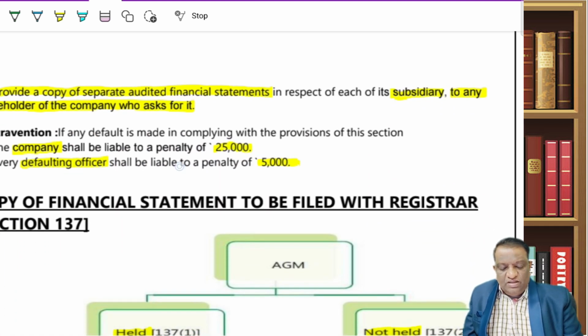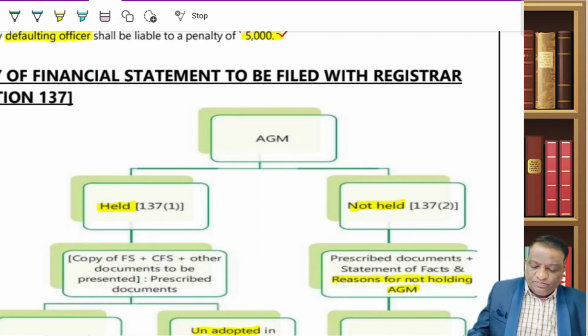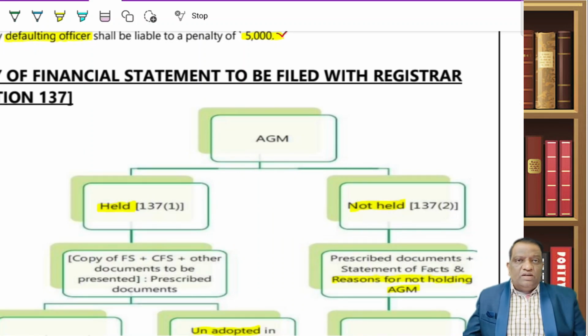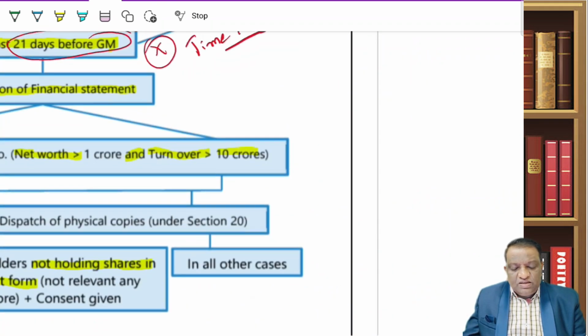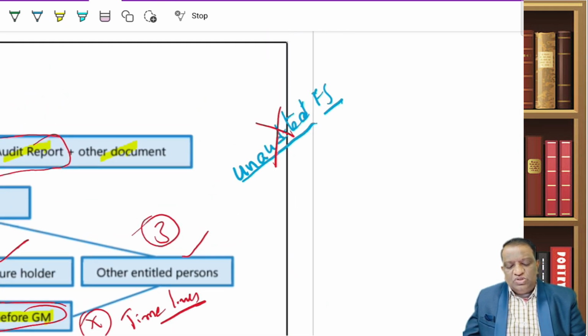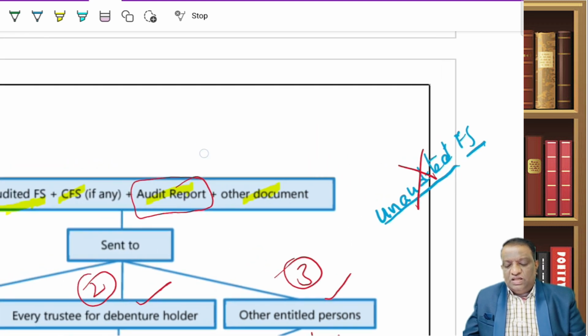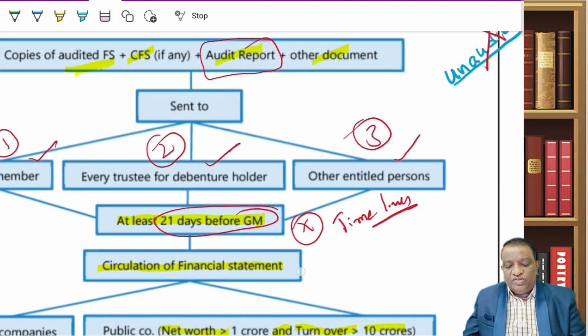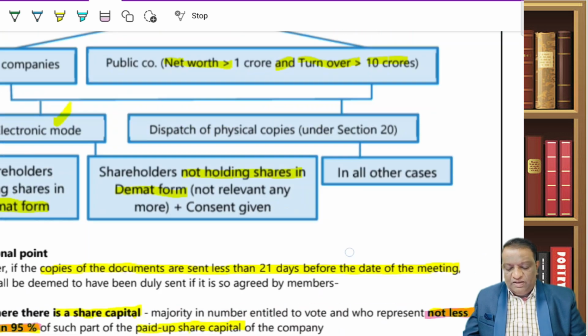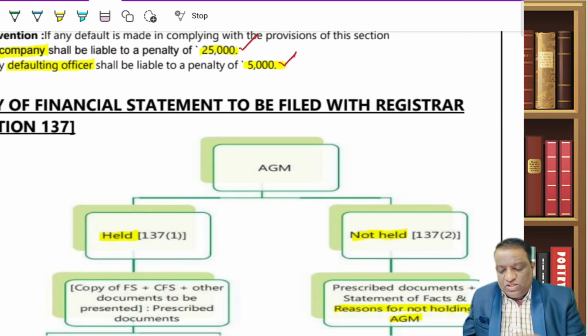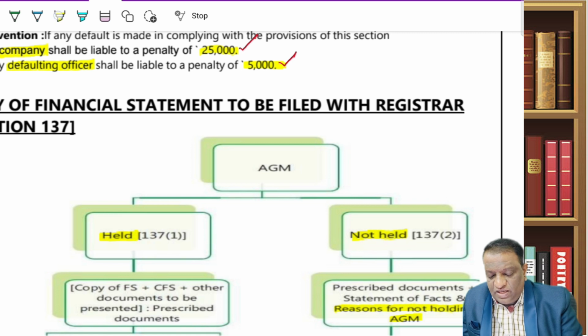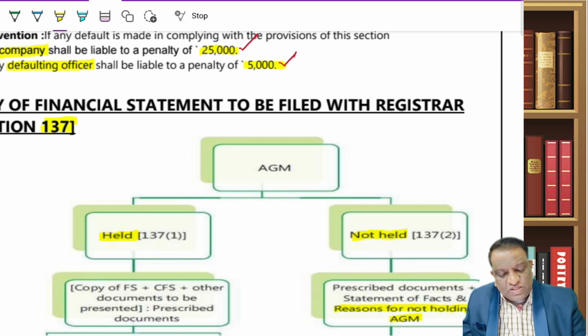What if I don't comply? Then the company has to pay a 25,000 penalty and the defaulting officer 5,000. So that is about circulation of financial statements. Again, I repeat, can a company circulate unaudited financials? The answer is no, you cannot circulate, because the expectation is to circulate along with the audit report. It is mandatory. Now, there is also section 137, which deals with filing of financial statements with the registrar.